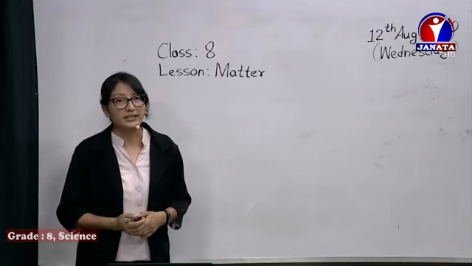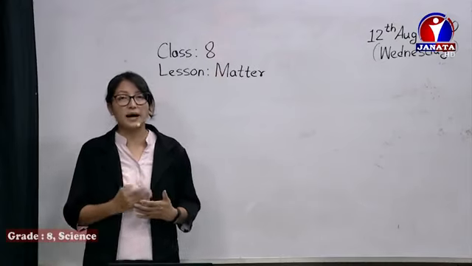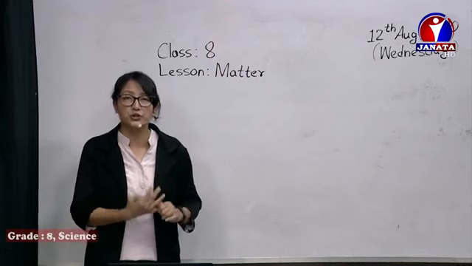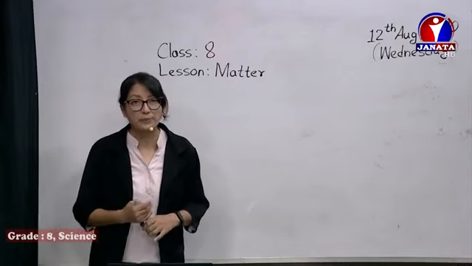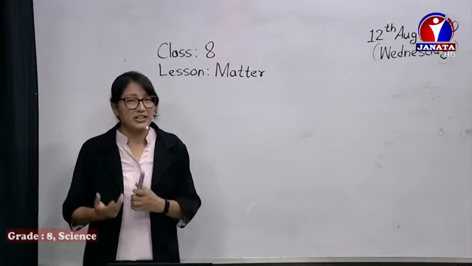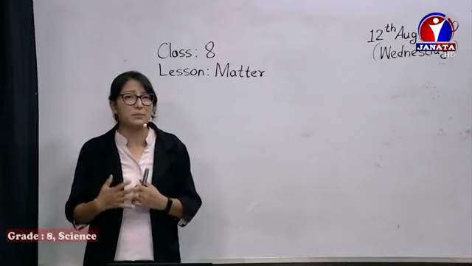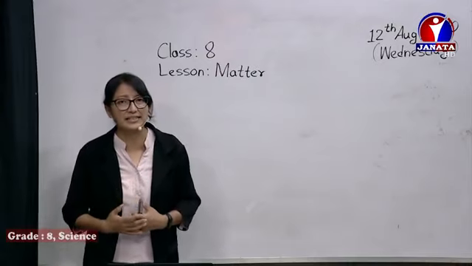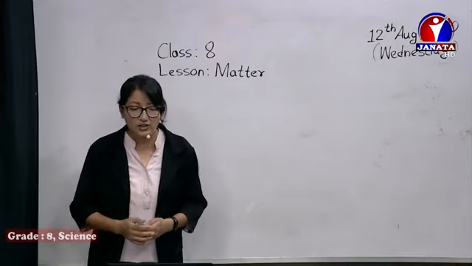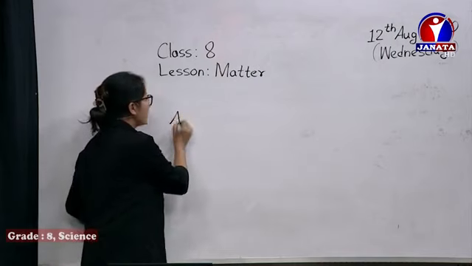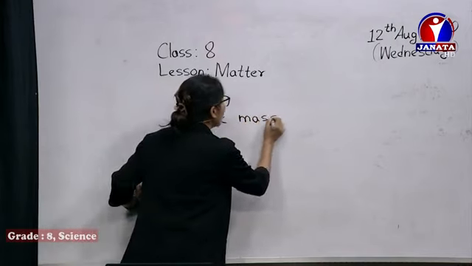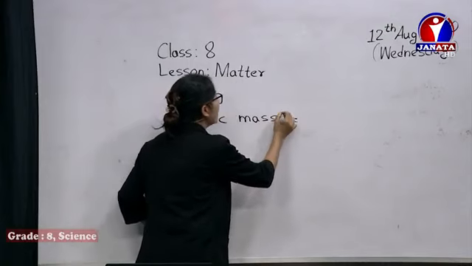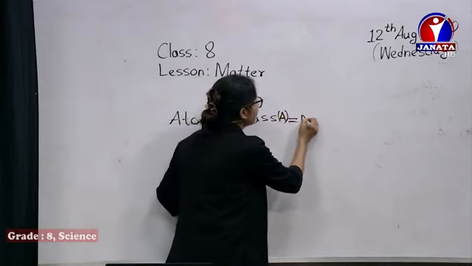Then how do we find it? The mass of protons, electrons and neutrons gives us the atomic mass. But what you have to remember is, as I've already said, electrons have a very negligible amount of mass. That's why to calculate atomic mass, we simply consider the number of protons and the number of neutrons.